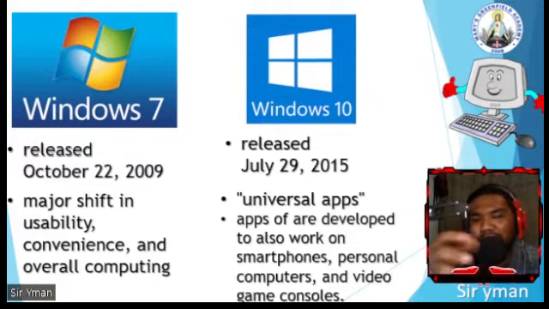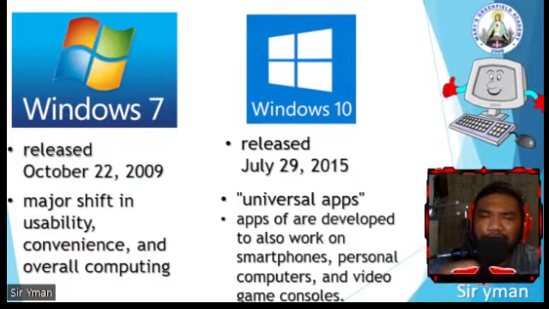So siguro, I just don't know if your phones or gadgets have yung mga Microsoft products like Microsoft Word, Excel, PowerPoint, pwede na rin siya ma-install sa ating mga phones. Unlike before, ng Windows 7 pa, wala tayong Microsoft applications that could be installed on our phones. Yung mga applications before ng Microsoft, pang personal computer lang. But this time, on Windows 10, nung na-release siya, pwede na rin siyang ma-install at magamit mula sa ating mga